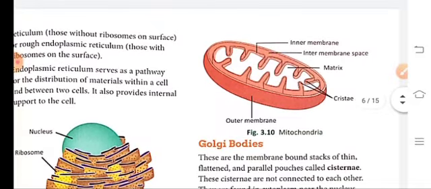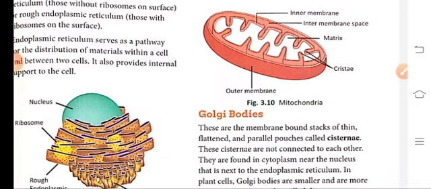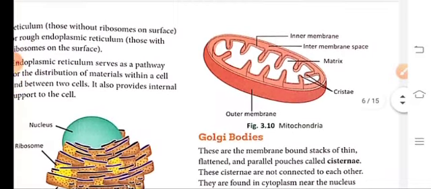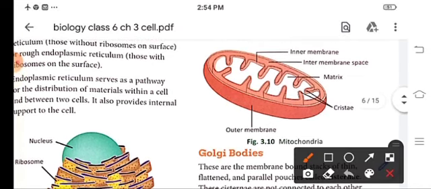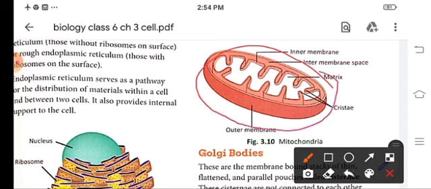Here see the structure of mitochondria, children. This is the inner membrane, then the intermembrane space is here, the outer membrane, then cristae are present, and in the middle the ground substance is known as the matrix.